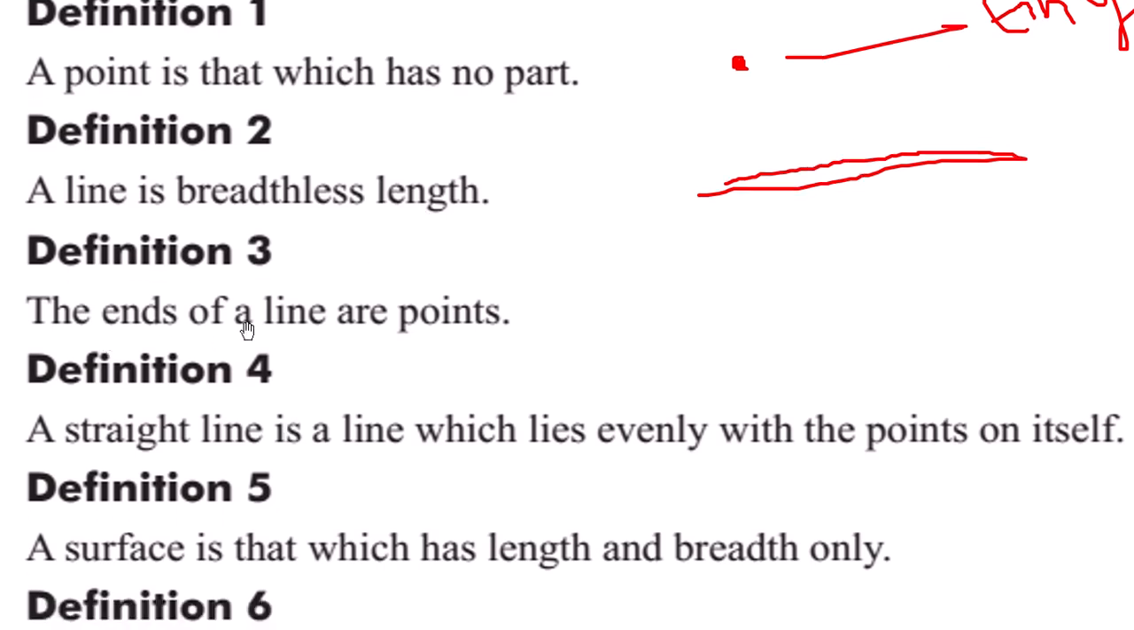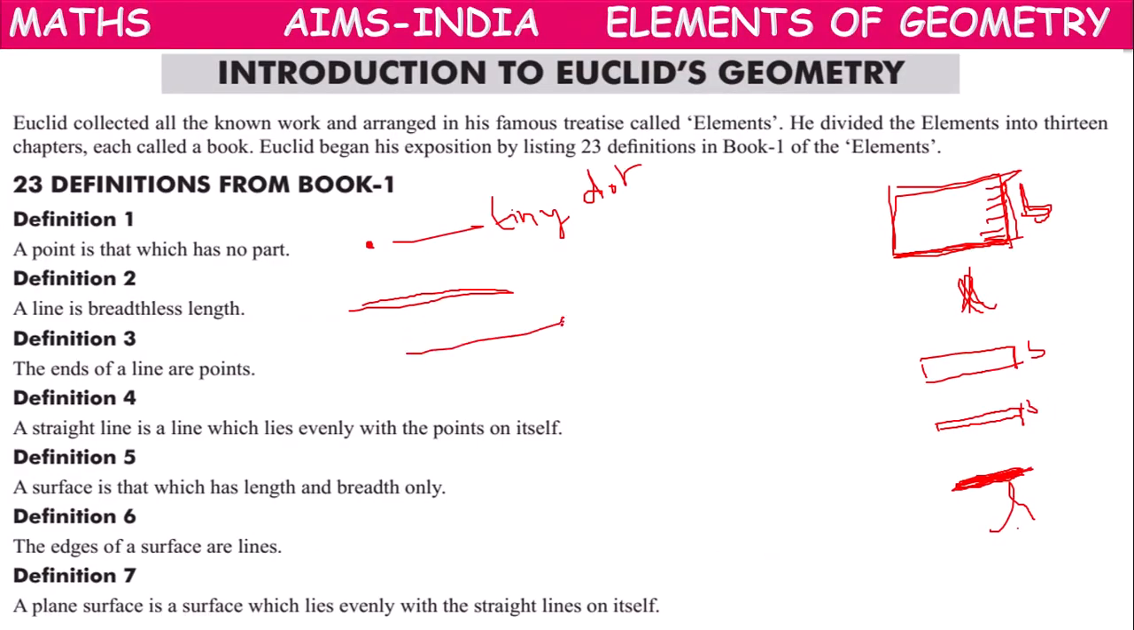Next one. The ends of a line are called points. The ends of a line. The line, this end point. This is a point. This is a point. So ends of a line are called points.